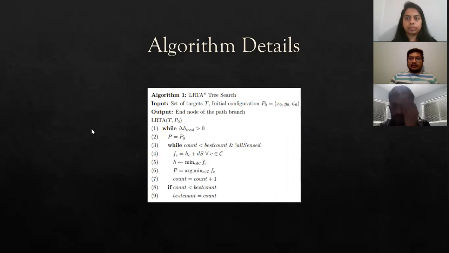The LRTA star search algorithm is outlined in Algorithm 1, where h total is the total heuristic change for the current run and count is the length of the current path. Best count is the length of the best path found thus far and all sensed indicates whether all the targets have been sensed. In other words, when h star of n0 minus h of n0 is equal to 0, then the search has found the optimal path from the root node to the child nodes.